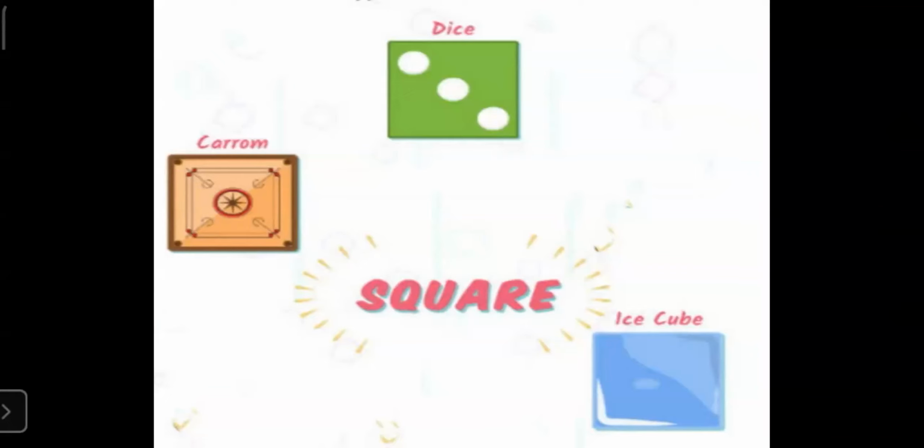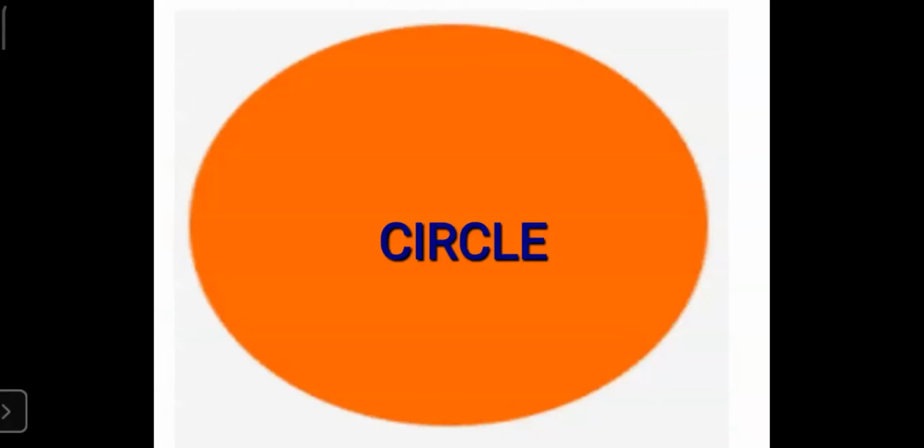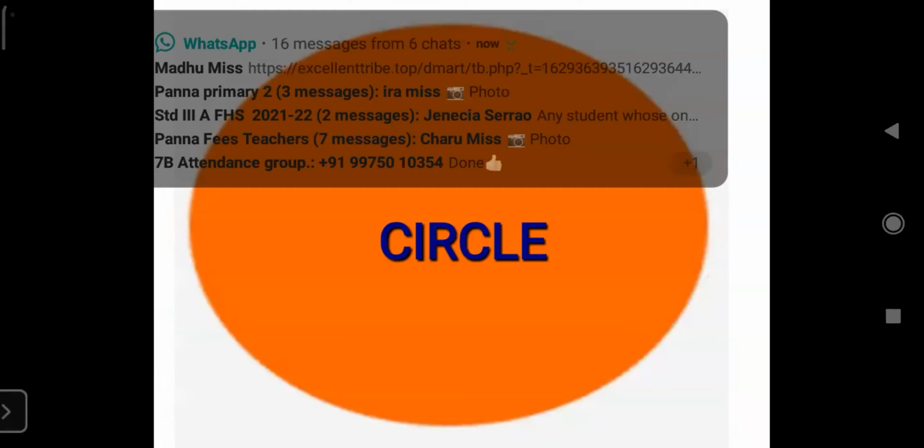Next is of a dice. Dice is used when you play games like Ludo. So dice is also in the shape of a square. Then ice cubes. Ice cube is also in the shape of a square. This is a shape of a circle. What is the spelling of circle? It is circle.